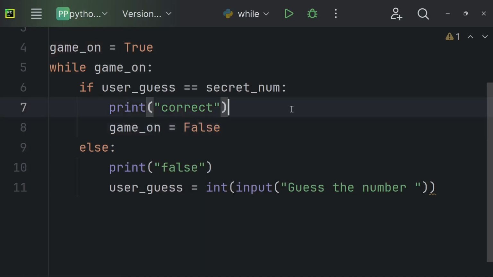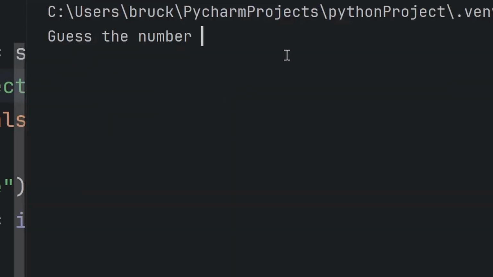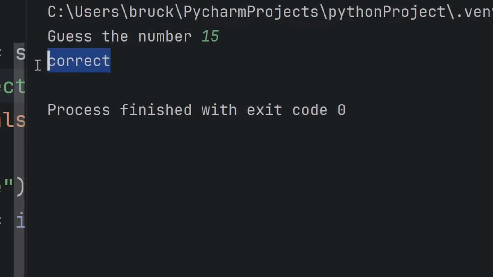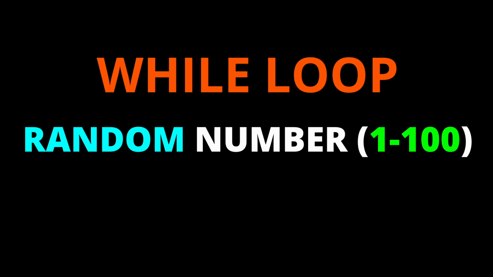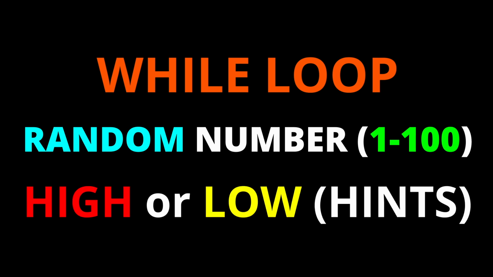This will also indeed behave the same way. So once we run it and we guess the correct number, the game stops. Here's a challenge for you that tests your knowledge about while loops. Write a program using a while loop where the user has to guess a secret number between 1 and 100. But here's the twist. If the user guesses too high or too low, your program should give them a hint.